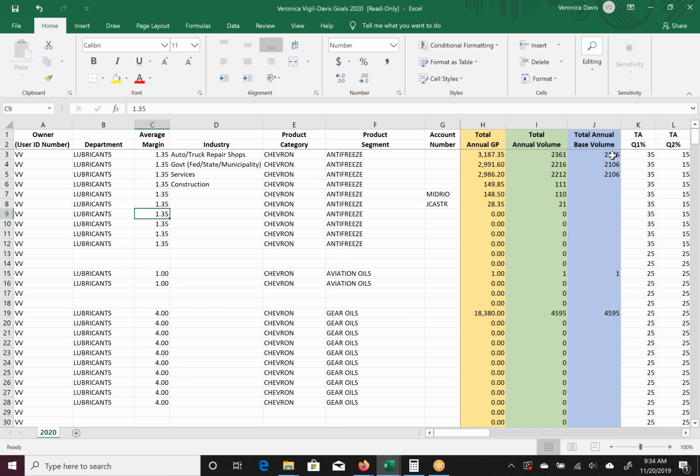So now you can take a look at what your base number was. Again, a reminder, 6,318. My new goal in this particular segment for the upcoming year is 7,031 gallons. You're going to want to really reflect on this, because once you turn this sheet back in to me, I will go through all your data and make sure your goals are realistic by percent volume growth, right?